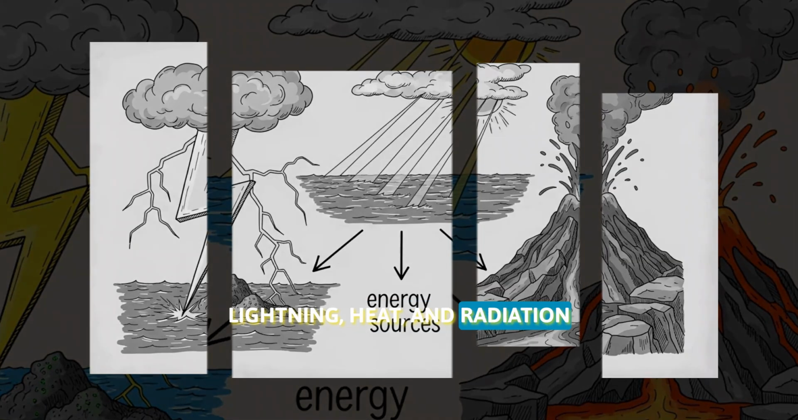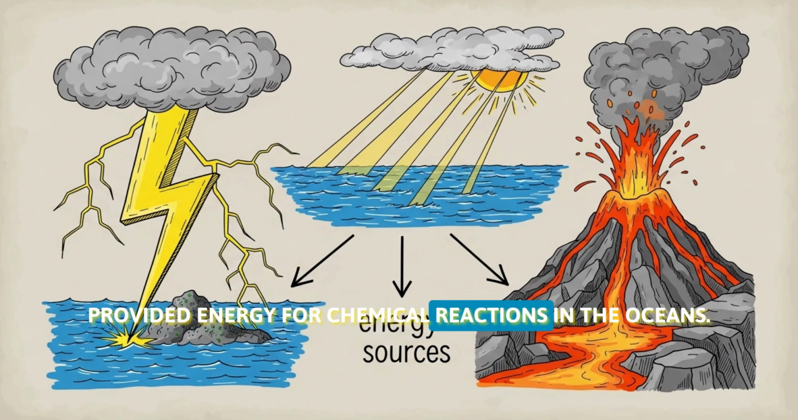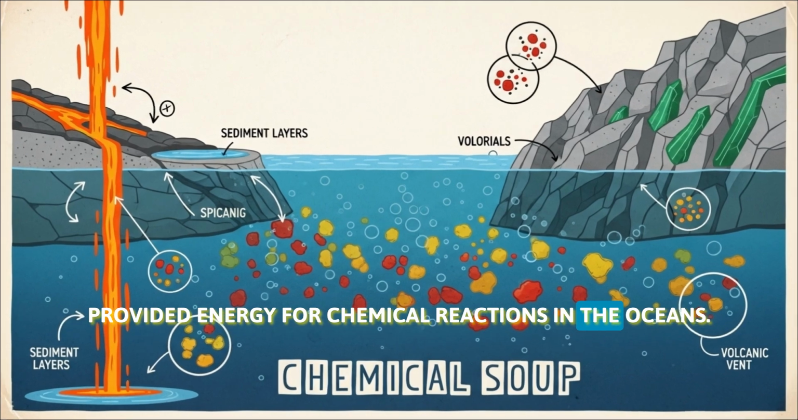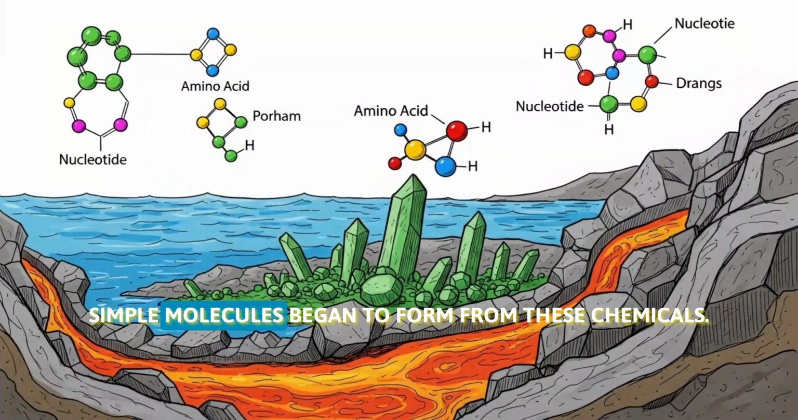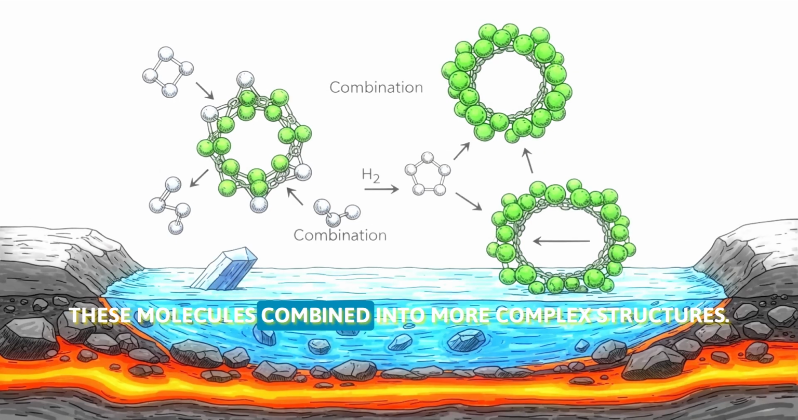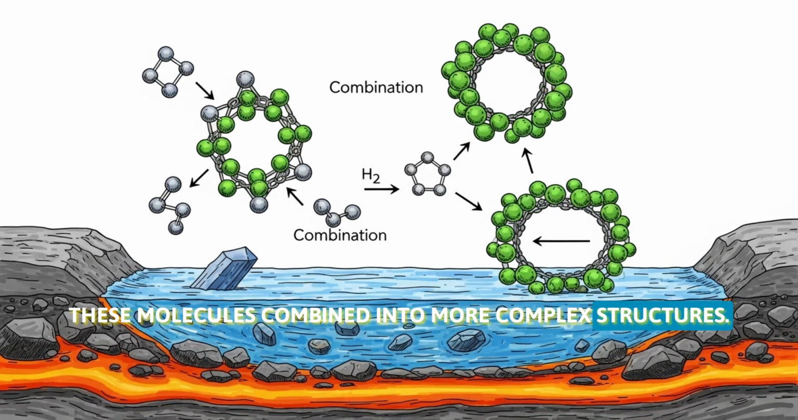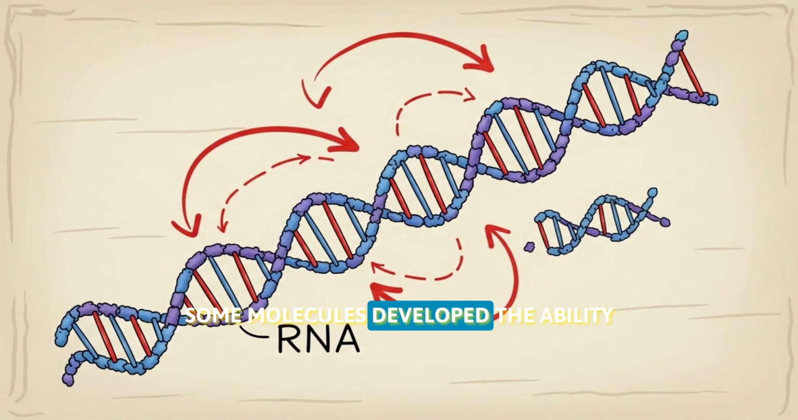Lightning, heat, and radiation provided energy for chemical reactions. In the oceans, simple chemicals formed a rich mixture known as the primordial soup. Simple molecules began to form from these chemicals. These molecules combined into more complex structures. Some molecules developed the ability to store information and copy themselves.